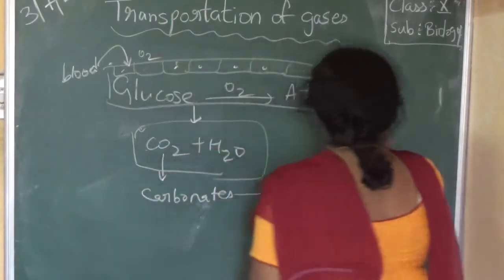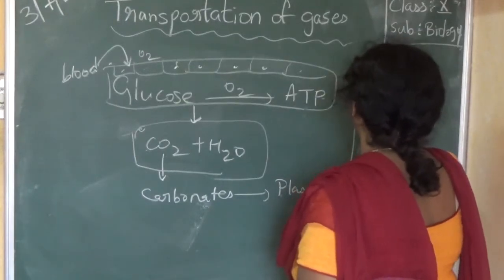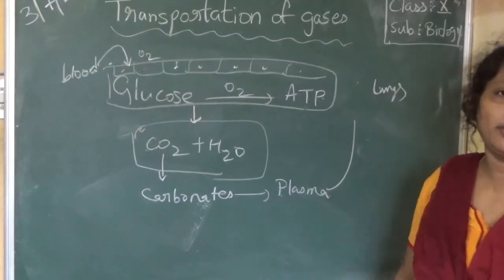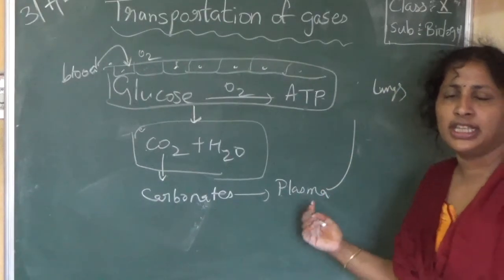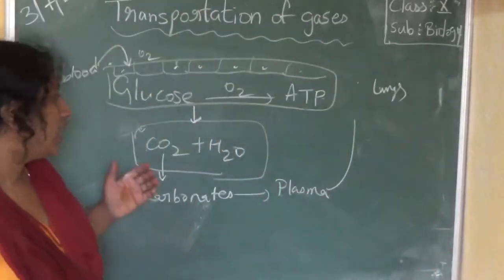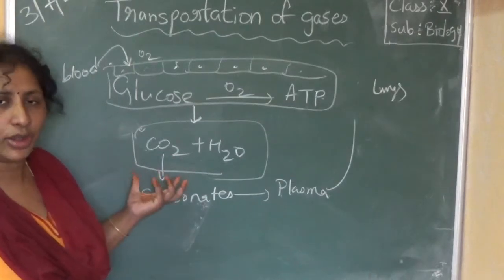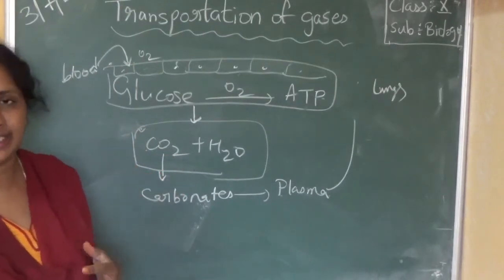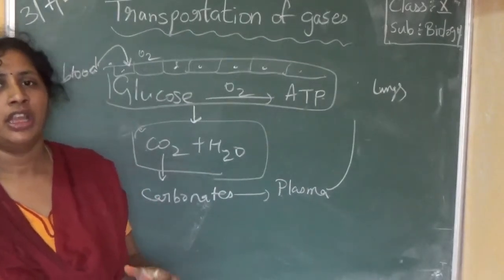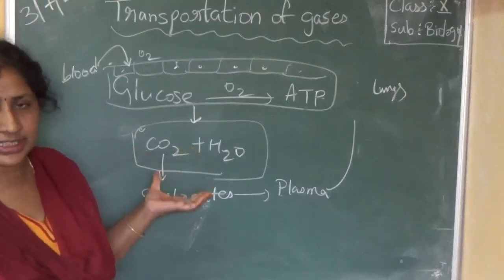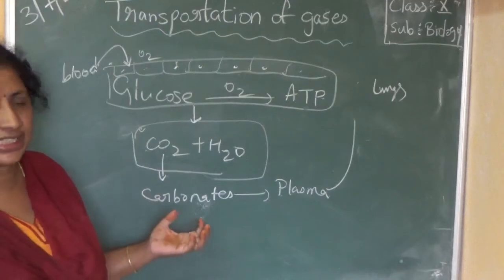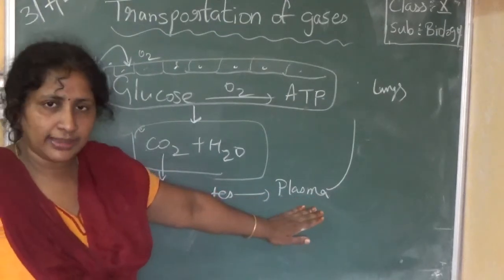Now the blood goes to the lungs. From plasma, the carbon dioxide diffuses into the alveoli of the lungs, and from there it is exhaled. Okay, clear? Carbon dioxide cannot combine with the hemoglobin readily. Only a small quantity combines with hemoglobin, but there is a large quantity in the cells. So carbon dioxide is converted into carbonates, and these carbonates are dissolved in the plasma.